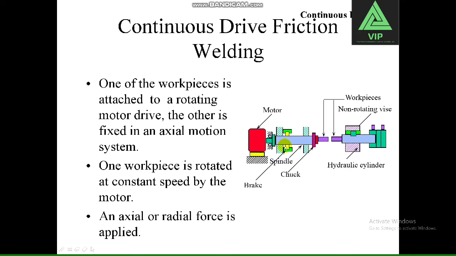In this, you see here it is a brake, motor drive. This is a workpiece and the non-rotating workpiece. One of the workpieces is rotating and the other one is not rotating. An axial force is applied. The spindle, when it starts rotating, comes into contact with this stationary workpiece. Due to the friction, a large amount of heat is generated. Here are two types of force: one is a radial force and the other is the axial force.